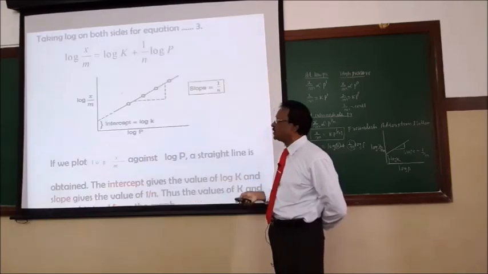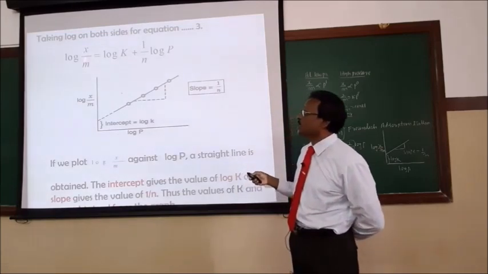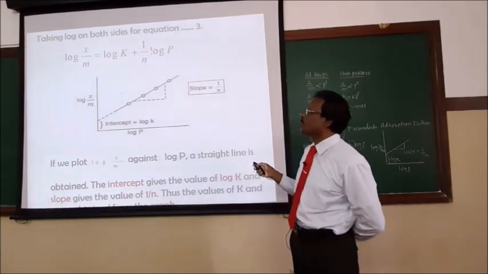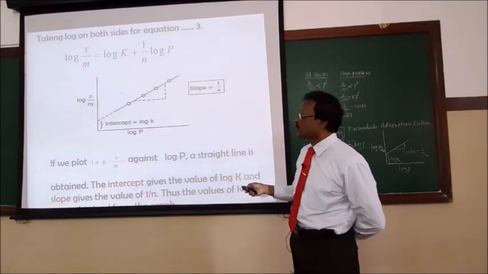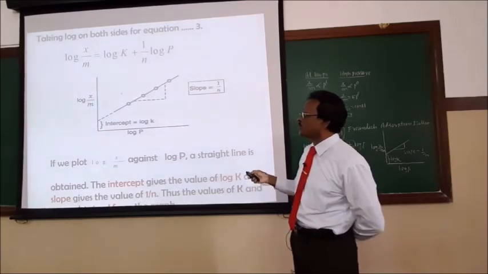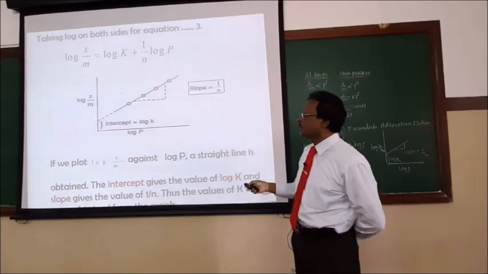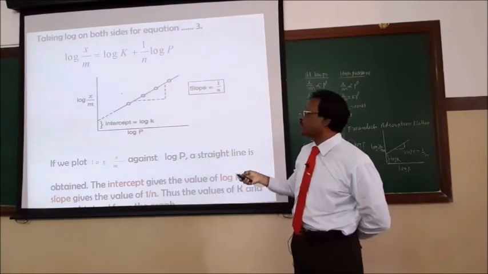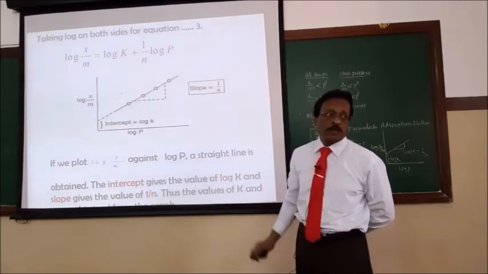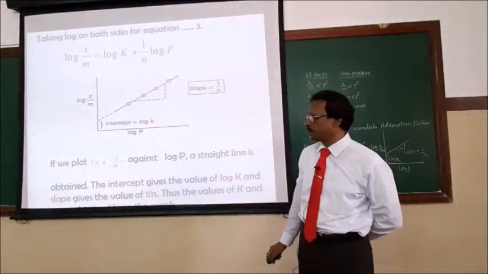So to get the value of n, he has taken the log of this equation: log x by m equals log k plus 1 by n log p. This is the equation for a straight line. So if we plot log x by m against log p, we get a straight line. The slope will give the value of 1 by n, and the intercept value will give the log of k. So Freundlich has calculated the values of k and n by the graphical method.